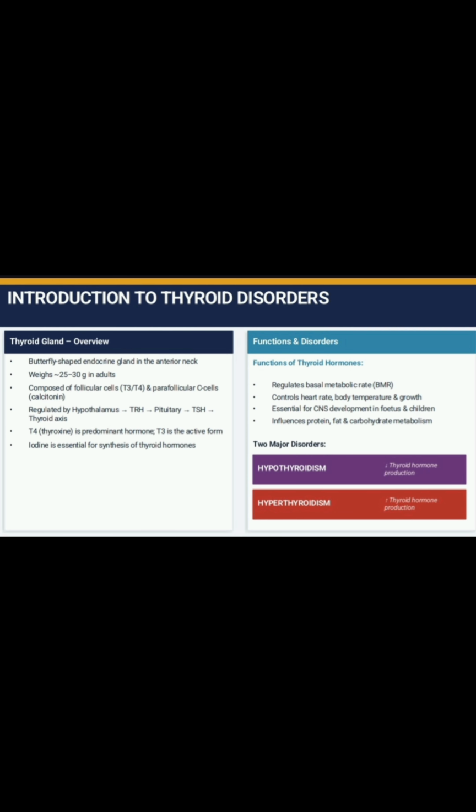Any abnormalities or changes in the release pattern of these hormones can increase or decrease the amount of hormone T3 and T4, and according to the change, the conditions are named. If they decrease, it is called hypothyroidism, that is deficiency of thyroid hormone. If they increase, it is known as hyperthyroidism, that is excessive secretion of thyroid hormone.